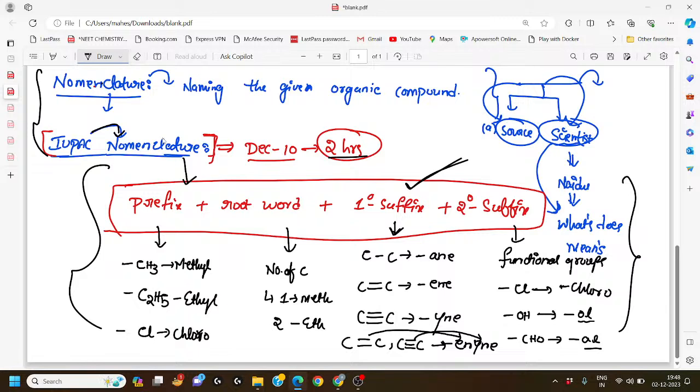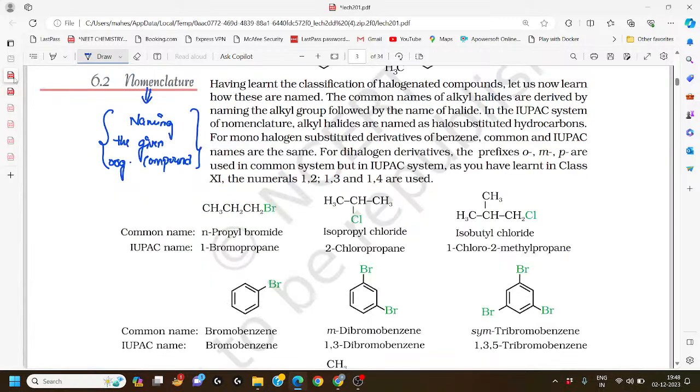And now let us try to understand today's topic, what was present in the NCERT. Okay, having learned the classification of halogenated compounds, let us now learn how these are named. In the second video we discussed the classification of haloalkanes, and the most important ones, allylic and vinylic groups. And next, now let us see how they are named.